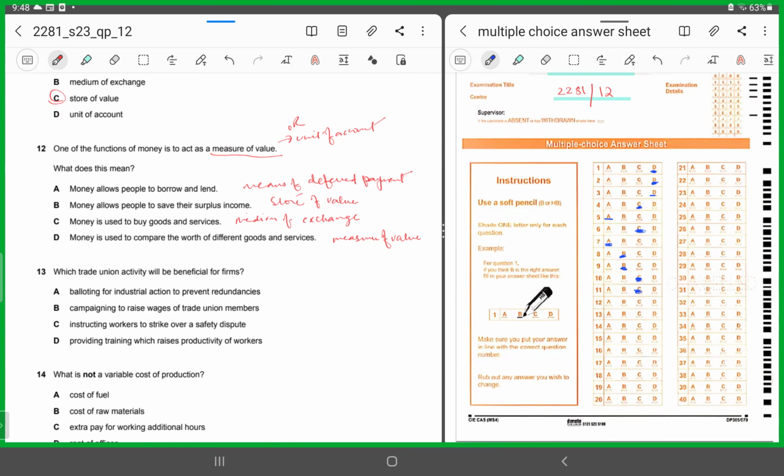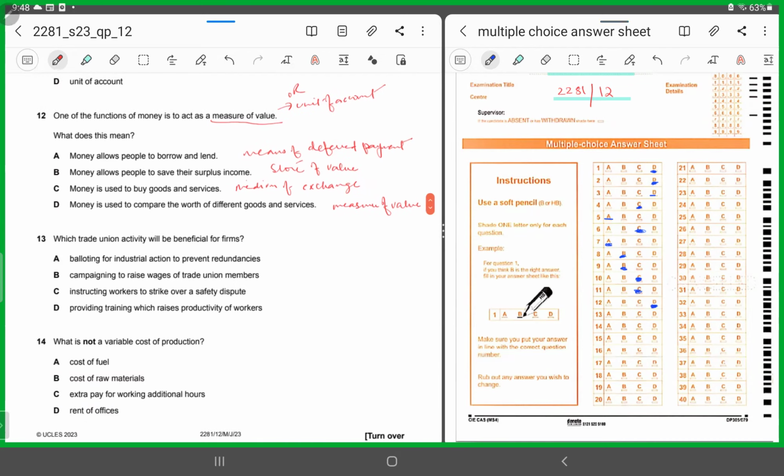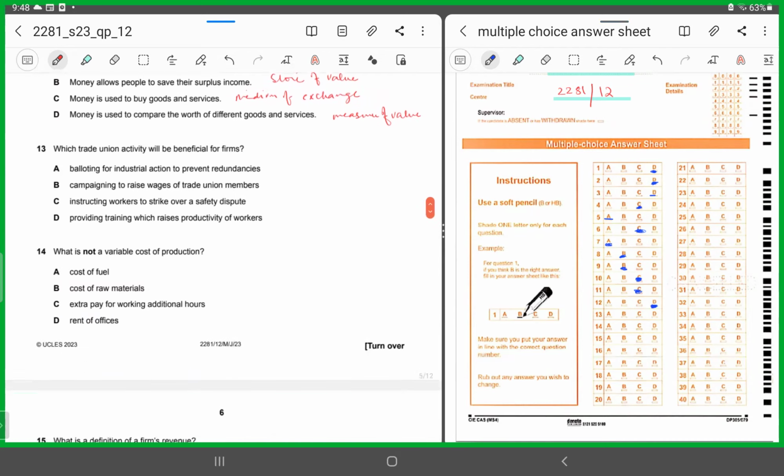So now what is given? They've defined each of the functions and they're asking you which was the correct function in this scenario. Get it? So it has to be D, when you are comparing the worth of different goods and services. All right. That's a measure of value or unit of account. It's the same thing. 13.